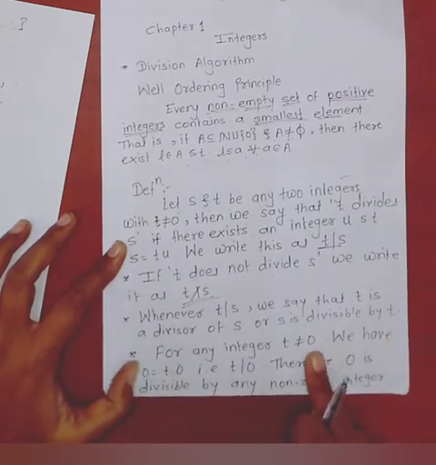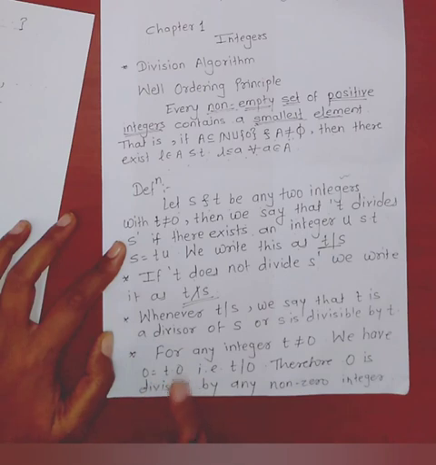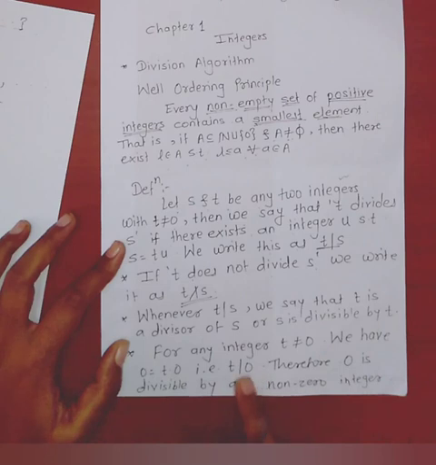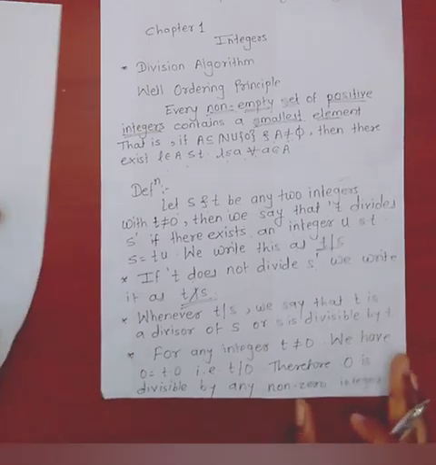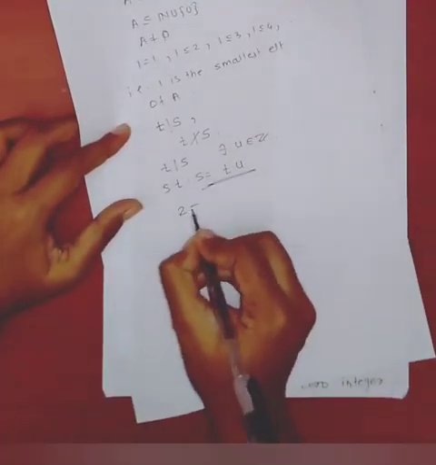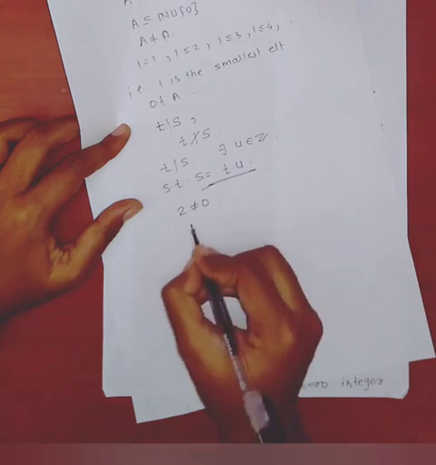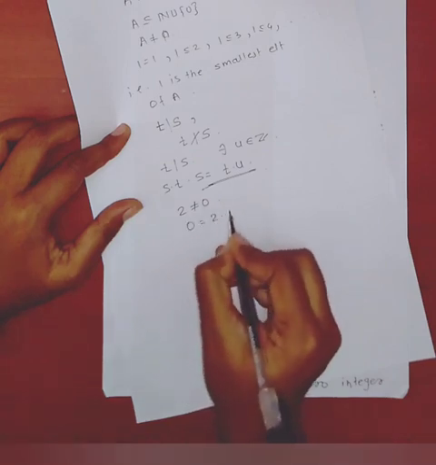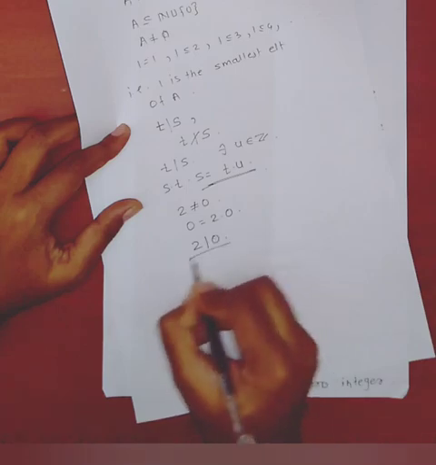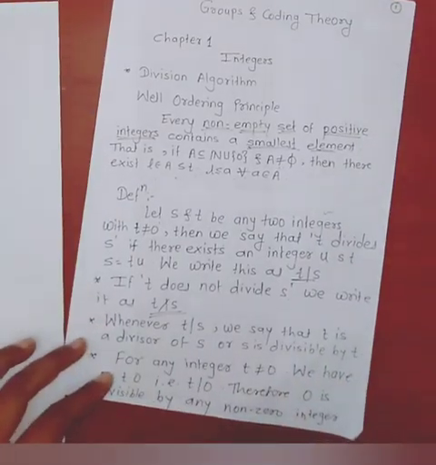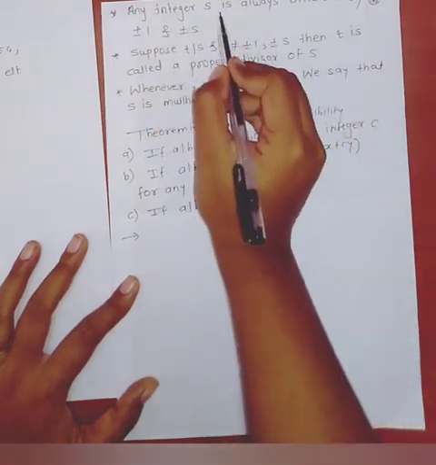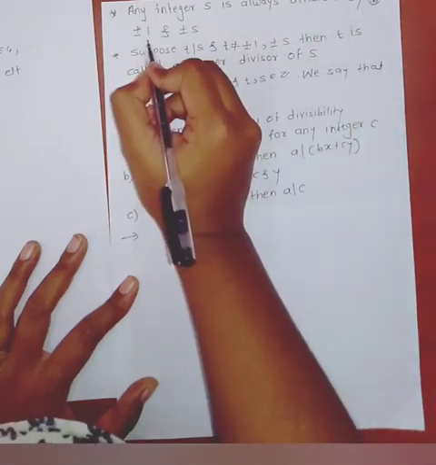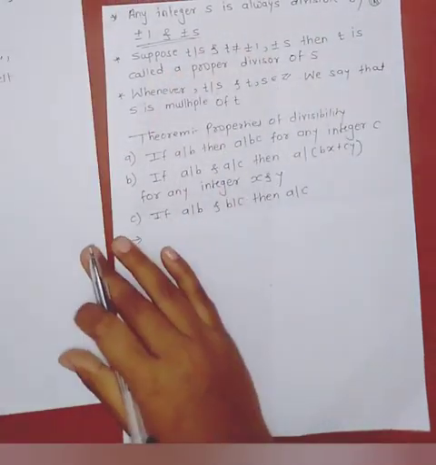For any integer t not equal to 0, we have 0 equal to t into 0. That is, t divides 0, by the definition. Therefore, 0 is divisible by any non-zero integer. See, 2 is not equal to 0, but we can write 0 equal to 2 into 0, means 2 divides 0. Now see, any integer s is always divisible by plus minus 1 and plus minus s.